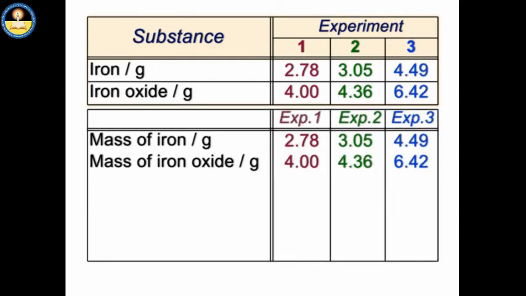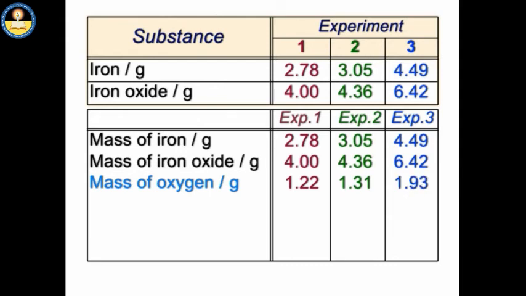From the given data, one can write the mass of oxygen per gram in case of experiment 1 is 1.22, mass of oxygen in case of experiment 2 is 1.31, and mass of oxygen in the third case is 1.93.